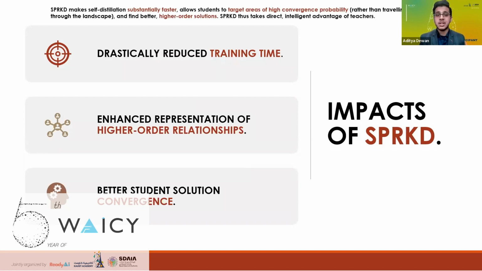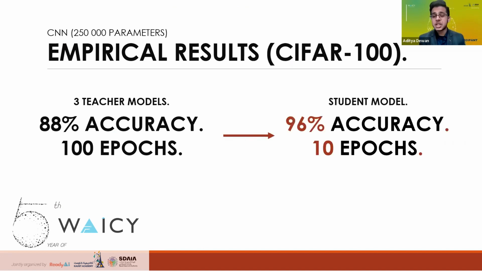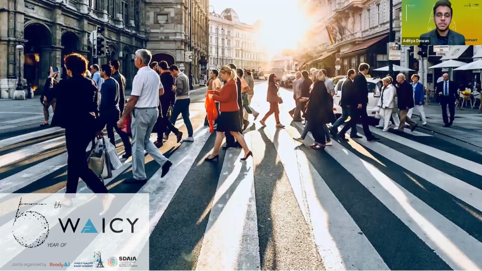And empirically, this method yields great results. On CIFAR-100, our ensemble of 3 teachers had 88% accuracy after 100 epochs. But with SPRKD, our student attained 96% accuracy in just 10 epochs, 8% more accuracy in just 10% the training time of traditional approaches. SPRKD drastically increases performance while decreasing model complexity, and ultimately opens the door for AI to truly impact those who need it most.